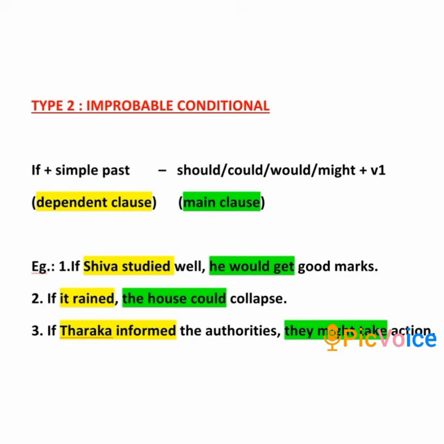The second sentence. If it rained, the house could collapse. Here, there is a possibility, but the possibility is very, very less. The third sentence. If Taraka informed the authorities, they might take action.